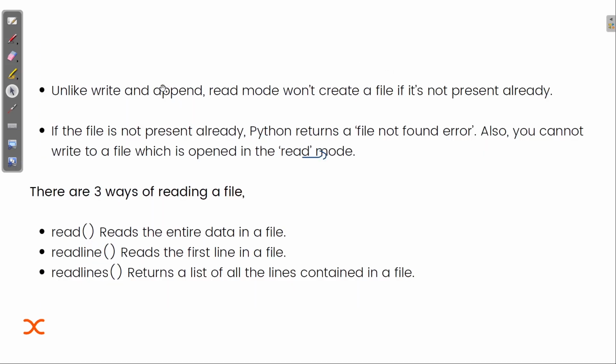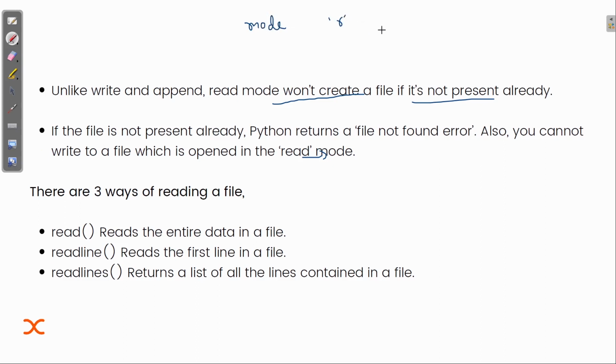So unlike write and append, as we are going to work with those two, till now we do not have any idea about write and append, so I won't be telling you much about them. Read mode has one speciality, or you can say one demerit: we cannot create a file. Read mode won't create a file if it's not present already, because it's logical.